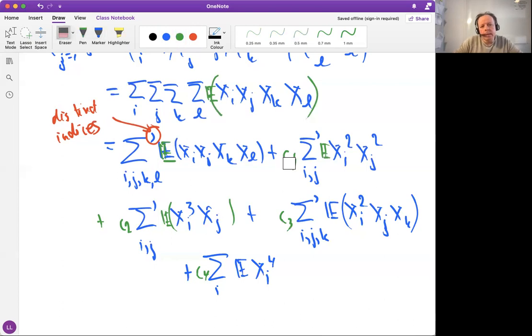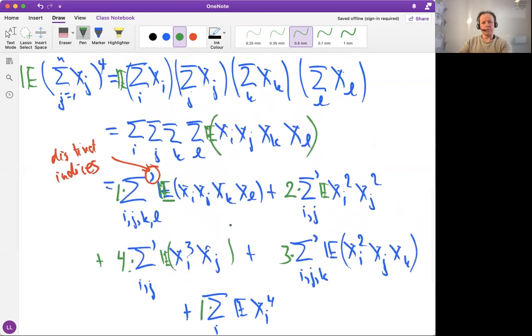That takes a while to calculate, but if you take a bit of thinking, depending on how fresh your discrete math skills are, it may take a short time or long time. I did this yesterday and my calculation gives me 2 here, 4 here, and 3 here, and 1 here, and 1 there. So these should be the combinatorial constants. I think these agree with the lecture notes, so I believe them to be correct. Anyway, they are just constants which we don't care so much about.